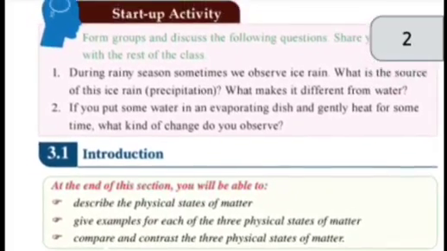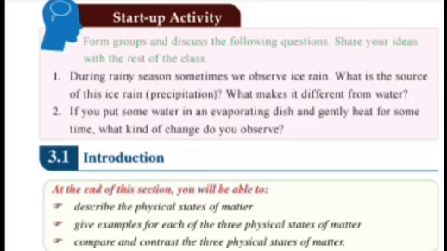For example, the water that we use in our daily life can exist in three physical states of matter.